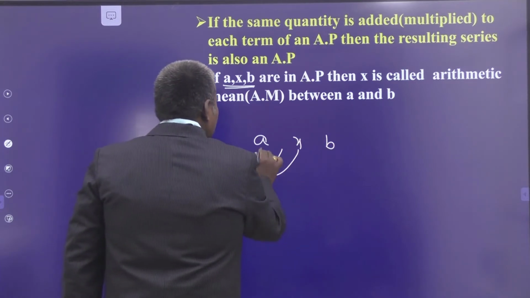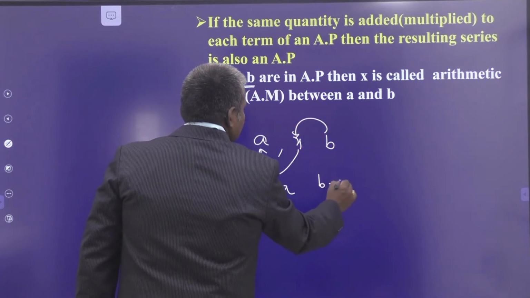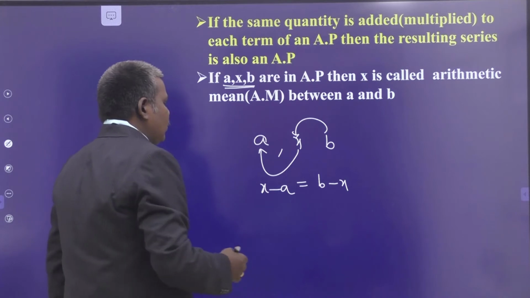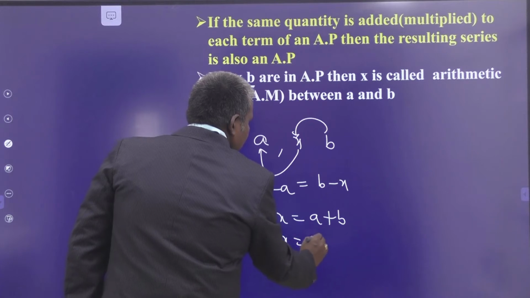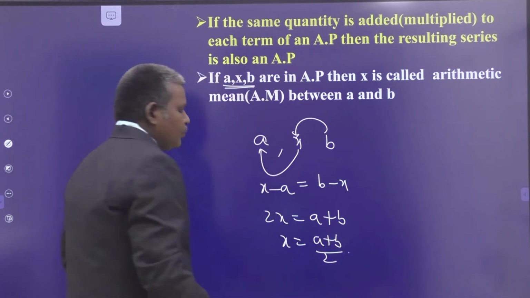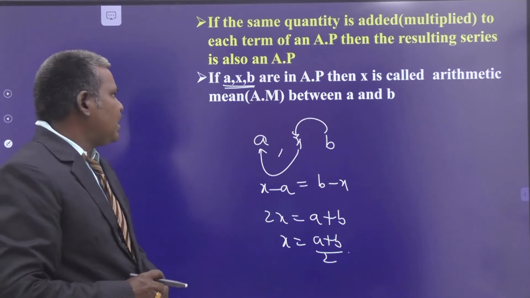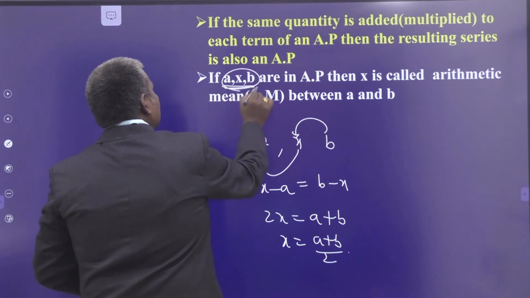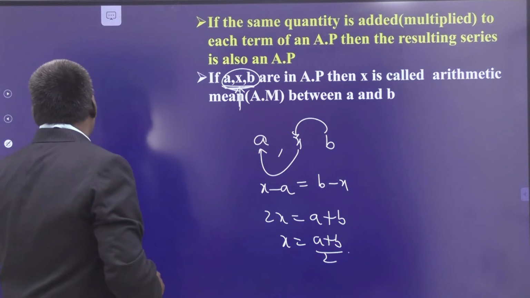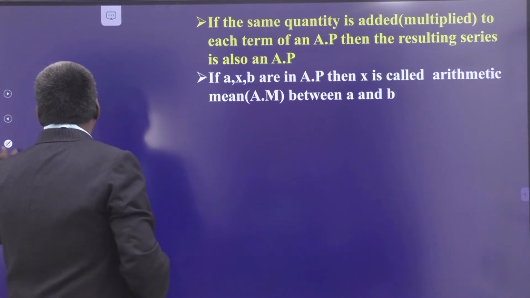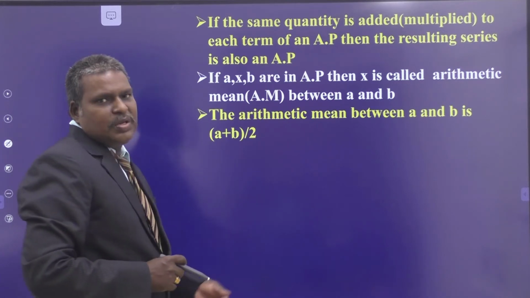Understand? So what is the difference here? X minus A. The difference here is also B minus X, taken in the same order. So if you write the equality, 2x is nothing but A plus B. So X is equal to (A plus B) by 2. Now this X is called the arithmetic mean of the two numbers A and B. So A, X, B are in arithmetic progression. This X is called the arithmetic mean between the two numbers A and B. Next, the arithmetic mean between A and B is (A plus B) by 2. That is derived.